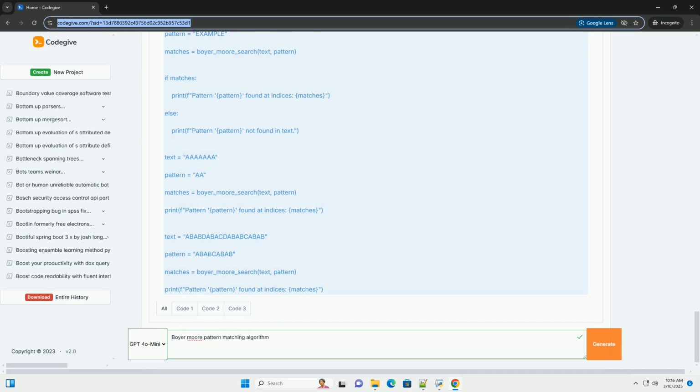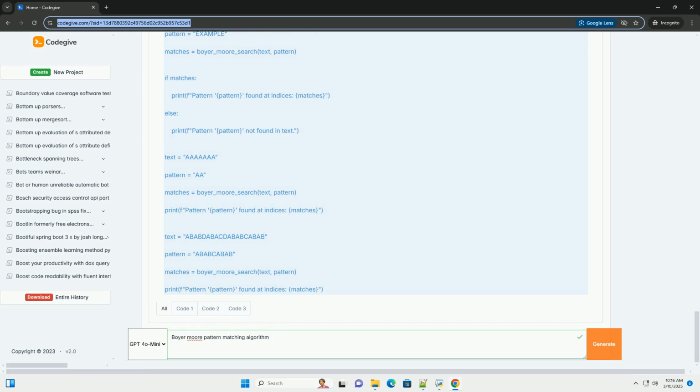It initializes variables like n, the text length, m, the pattern length, and matches, a list to store the starting indices of matches. It calls bad_character_heuristic to get the bad character table.